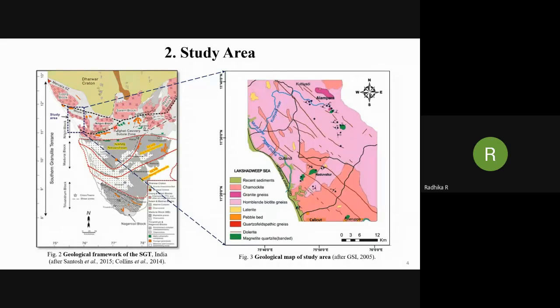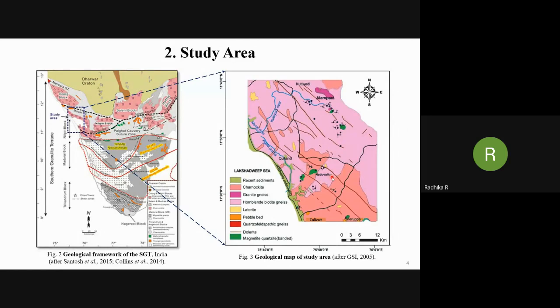On the western part of the Nilagiri block, Kerala is not well endowed in BIF deposits, but the BIFs which are suitable for study are in this block. Fortunately, this occurs in the Calicut district. That is in this part, Calicut district of Kerala, and this is the geological map of Calicut.